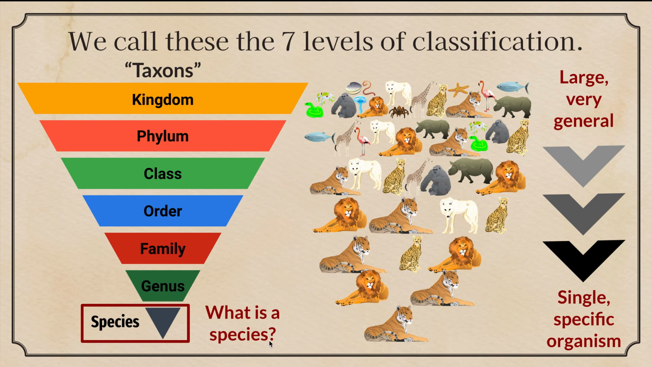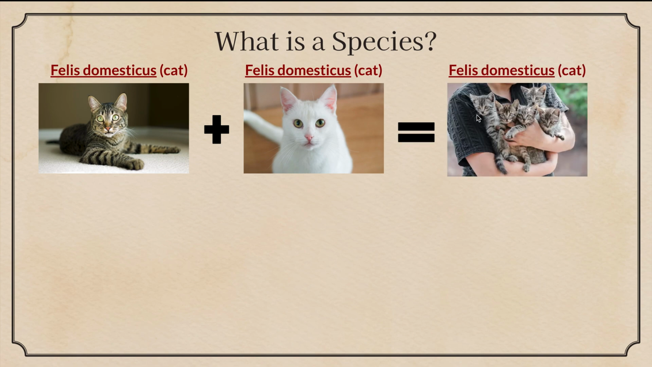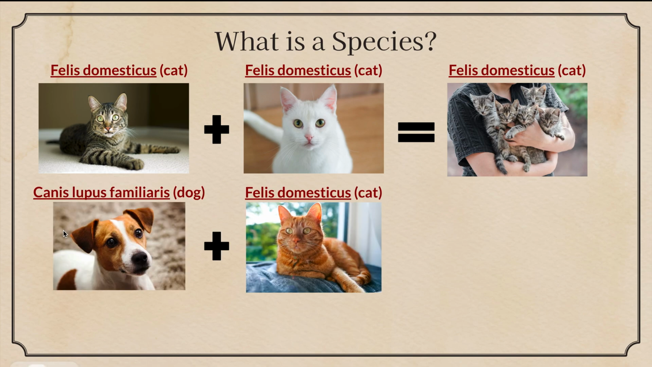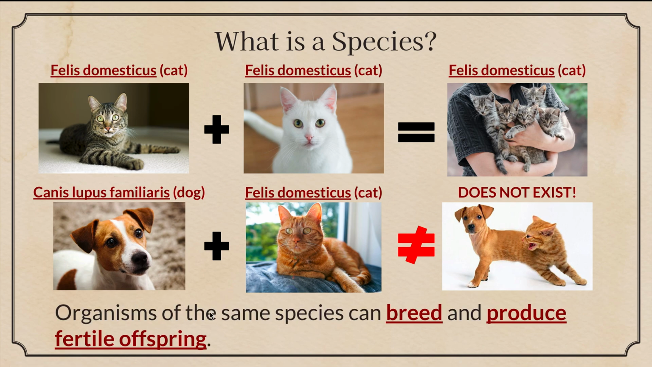So what is a species? ¿Qué es una especie? A species, let's say that we have a cat with another cat, okay? A Felis domesticus with a Felis domesticus, and they breed and produce Felis domesticus cats. Pueden producir gatitos. Now let's say that I want to join a Canis lupus familiaris, which is a dog, un perro, with a cat, a Felis domesticus. Are they going to be able to produce? ¿Van a poder reproducir? No, because it doesn't exist. No existe. They cannot breed. No pueden producir. Organisms of the same species, organismos de la misma especie, can breed and produce fertile offspring. Pueden juntarse y producir organismos.